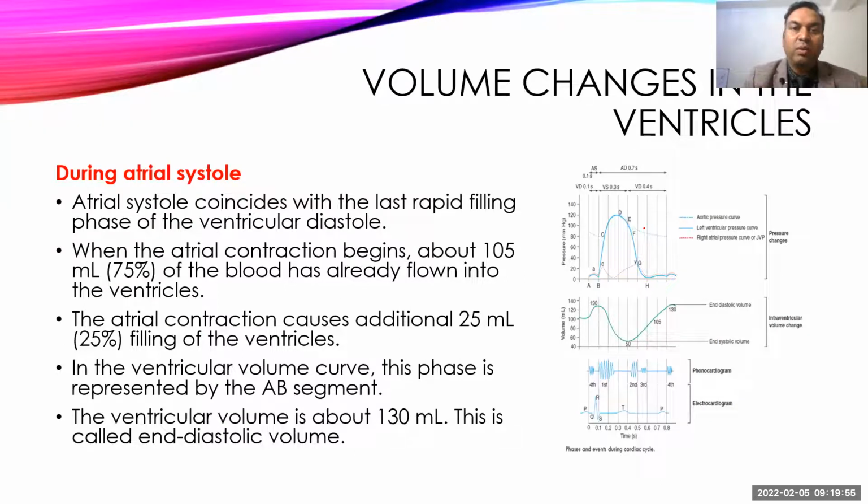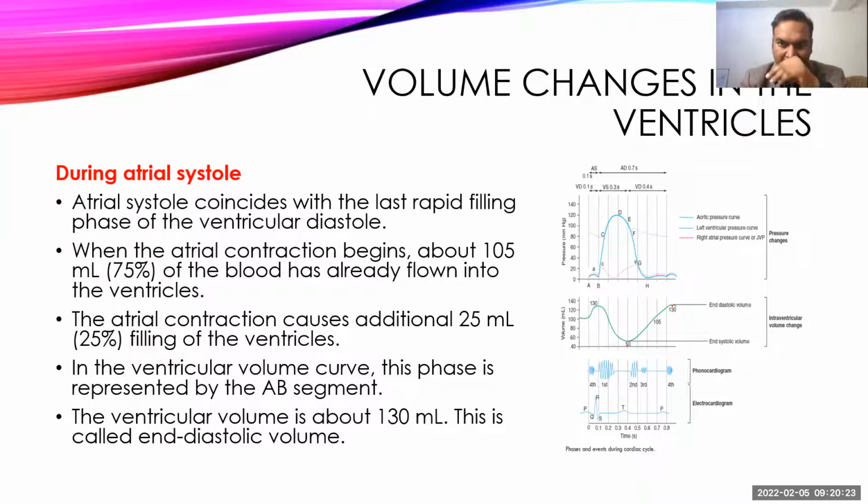Now we'll talk about volume changes occurring during the cardiac cycle. First, we'll talk about the volume changes occurring in the ventricle. So this is the graph for the volume changes. Here, if you see, the volume ranges from 50 to 130 ml, so it is never that the ventricles are empty of blood.